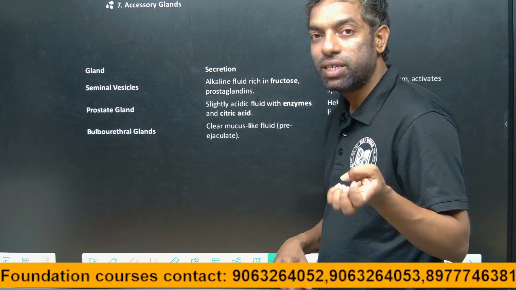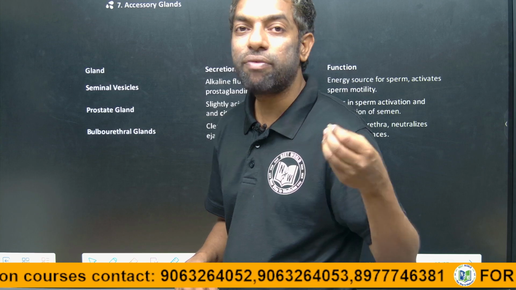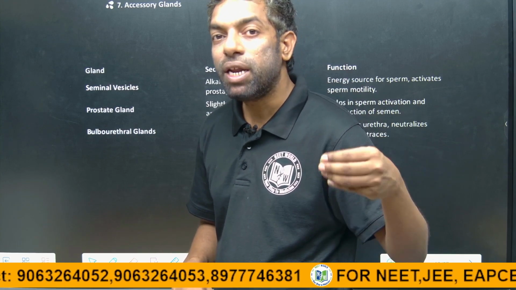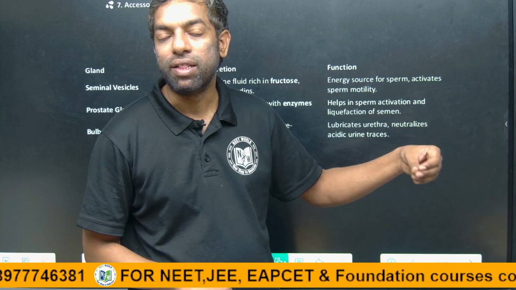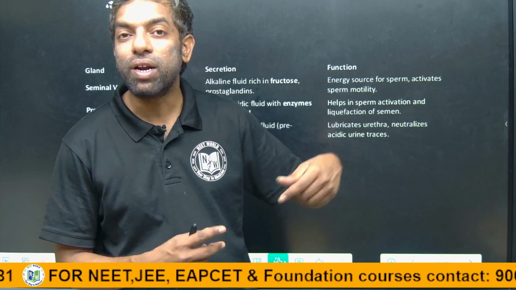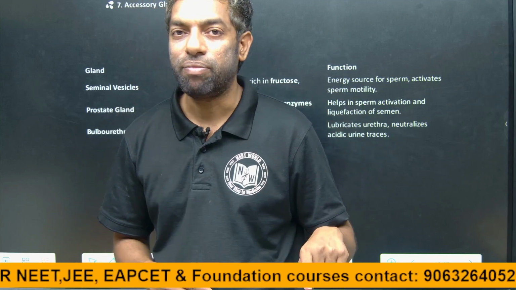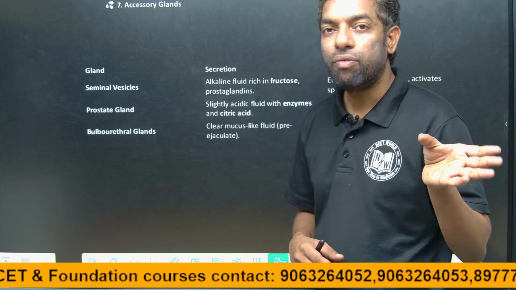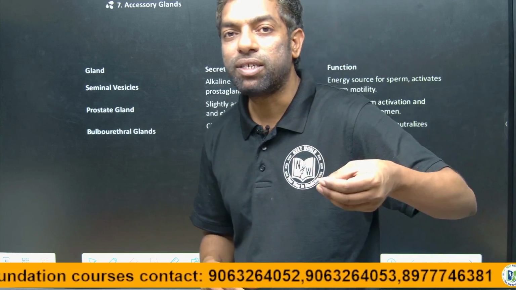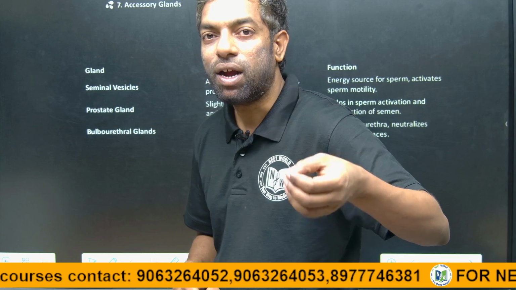Guys, the female vagina has an acidic medium, which can kill foreign particles, and sperm also can be killed in that way. The bulbourethral gland gives alkaline fluid into the semen, and this alkaline fluid neutralizes the acidic medium of the female vagina. This is the beauty of reproduction. Guys, we will discuss tomorrow where sperm production takes place, the seminiferous tubule as the site, and what hormones, androgens, are involved in that, and gametogenesis tomorrow.